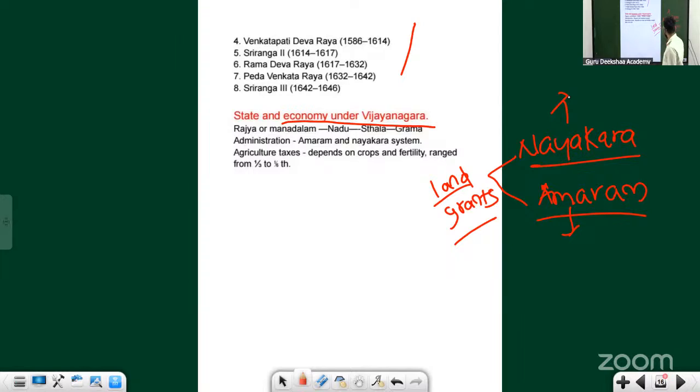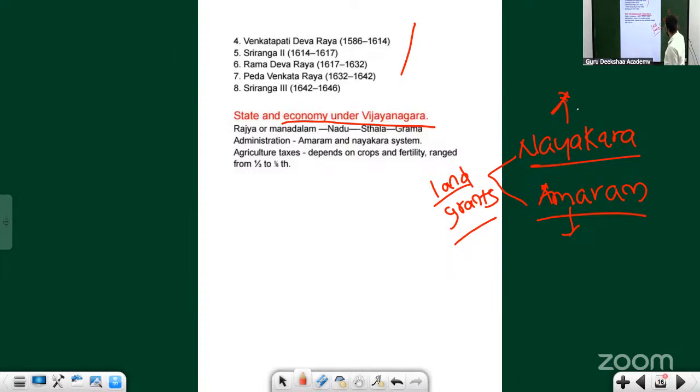Can you imagine which system was followed in the Delhi Sultanate, where land grants were given and in turn military service was asked for? It was the Iqta system. So this Amaram is equivalent to the Iqta system. Just like the Iqta system during the period of Iltutmish, which was not hereditary, here also it's not hereditary.